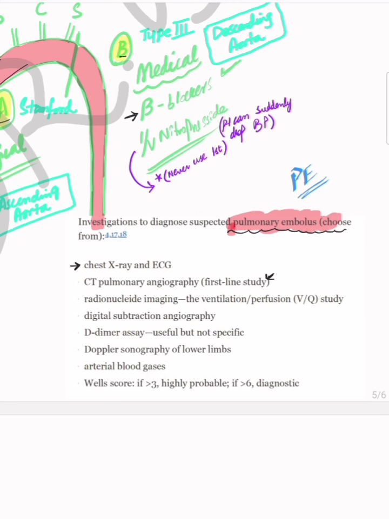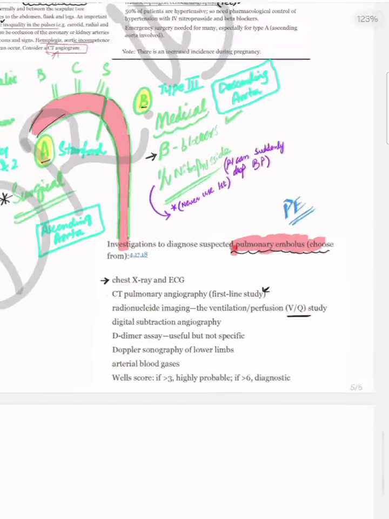If the patient is pregnant, of reproductive age, specifically a female of reproductive age, very allergic to contrast media, or has a history of chronic renal failure, then CTPA cannot be done. In those cases, VQ scan is going to be the right option and the next best investigation. Then you have many other options like Doppler sonography of the lower limbs, D-dimers, arterial blood gases, and Wells score definitely. So this was all about pulmonary embolism.